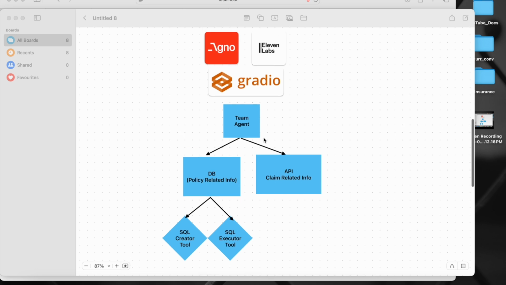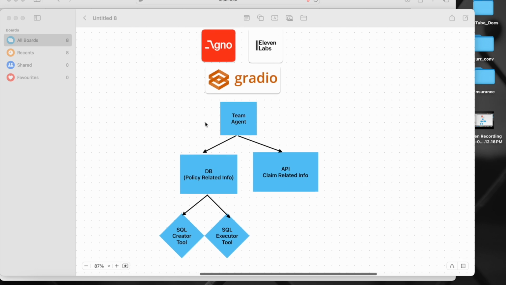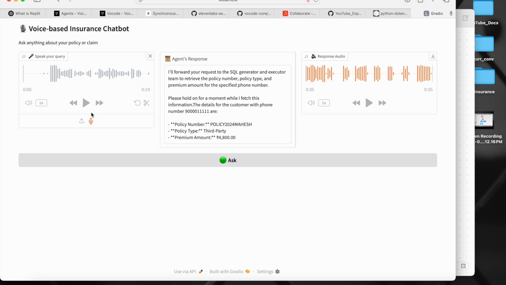I'm using the Agno agentic framework for creating the agents here, 11 Labs for text to speech, and the OpenAI Whisper model for converting my audio into text. Now if you look at my web page, I first create the audio, and then that is converted into text and triggers the Agno agentic framework which I have created. I get the response in text, and again the text is converted to audio using the 11 Labs model. That's it.